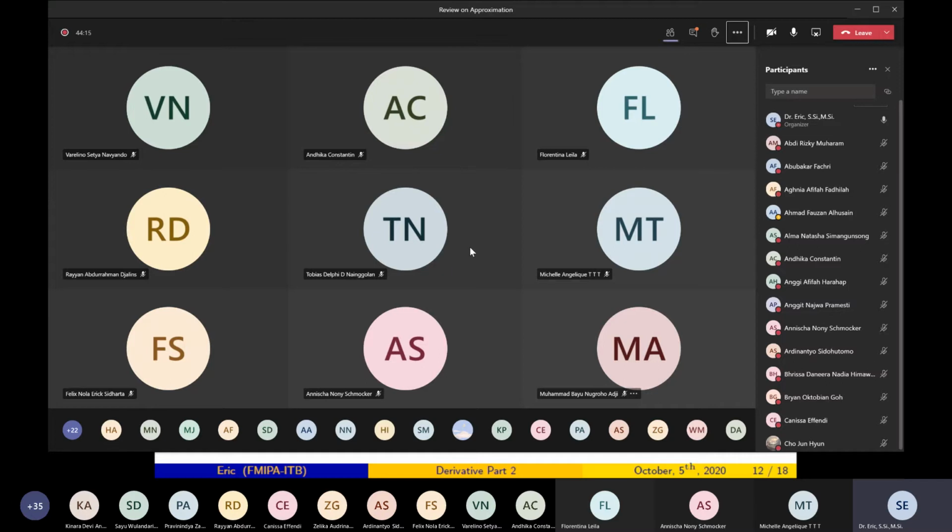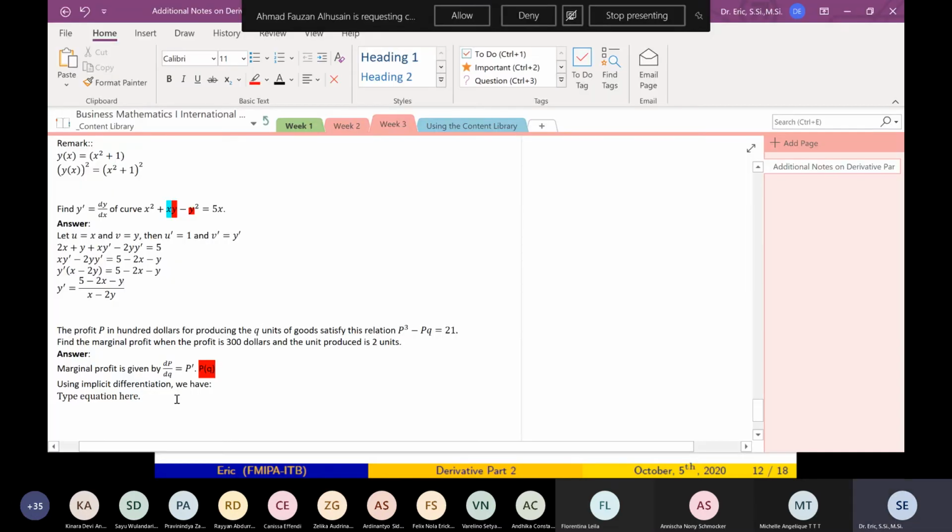Anggi, what is the derivative of this with respect to Q? P is a function of Q. What is the derivative of P cubed? It's 3p to the power of 2. Is it that one, sir? 3p squared? Yeah, 3p squared.